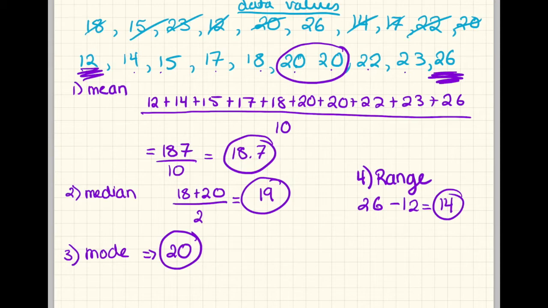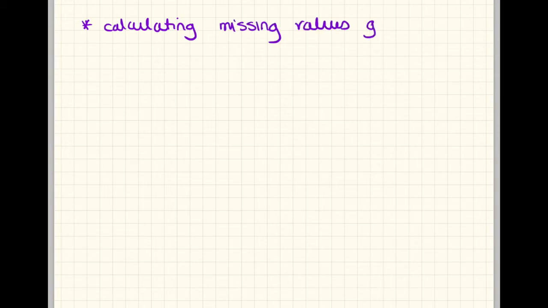But I do want to talk to you about one extra thing, and it's kind of like a bonus. Calculating missing values given the mean. What I mean by this is it's possible for you to calculate a value that is missing if you are given all of the other values and its mean.